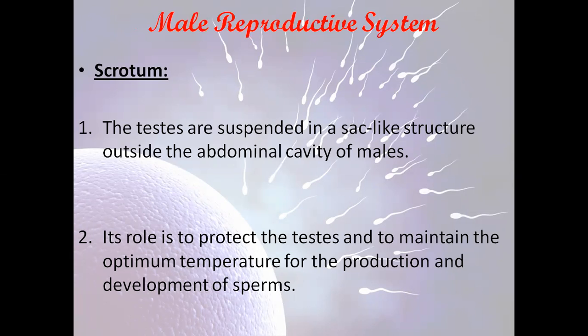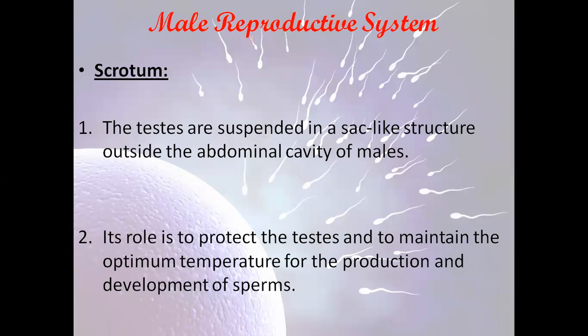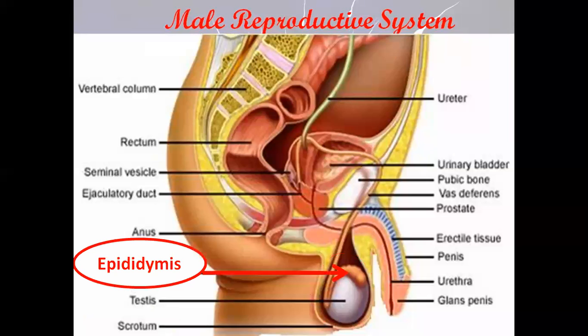So it gives the best temperature for the production of the sperm cells, and this is called the scrotum. It's a sac-like structure where the testes are found. It is found outside the abdominal cavity, outside the abdomen, and it has a role in maintaining optimum temperature for the production and the maturation of the sperm cells, as well as a protection role.